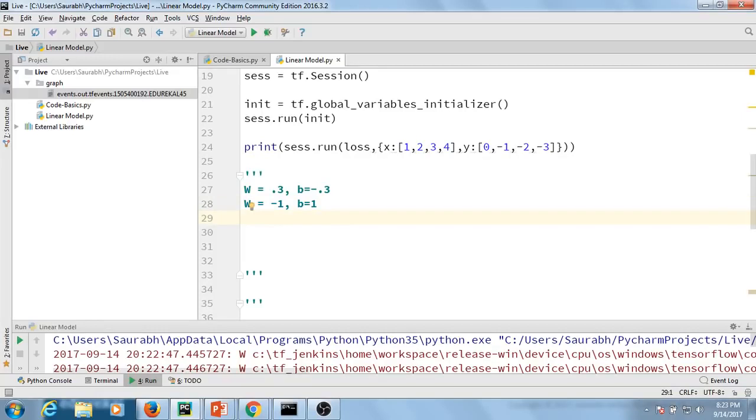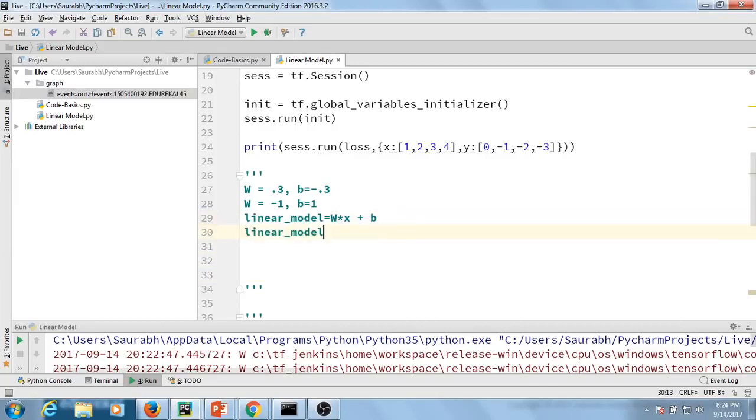All right, so our linear_model is equal to what? W into X plus B. So we are going to feed in the values of X, and then we are going to calculate the linear_model manually. So what will this value be?